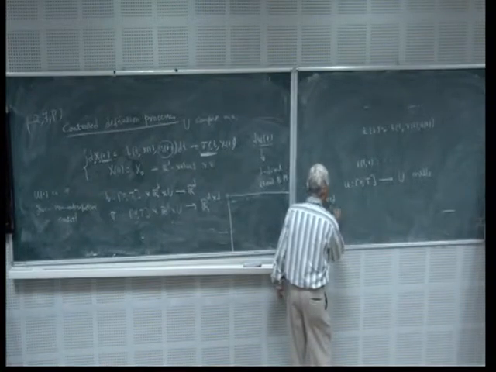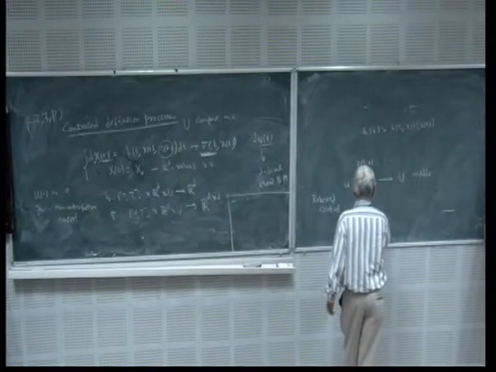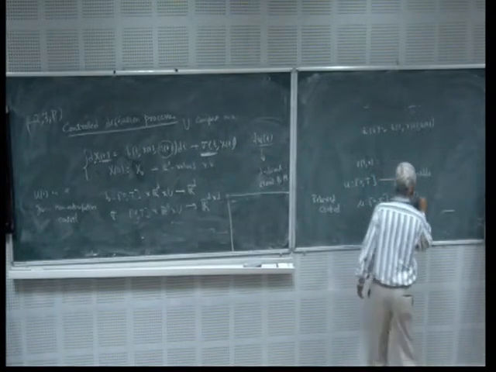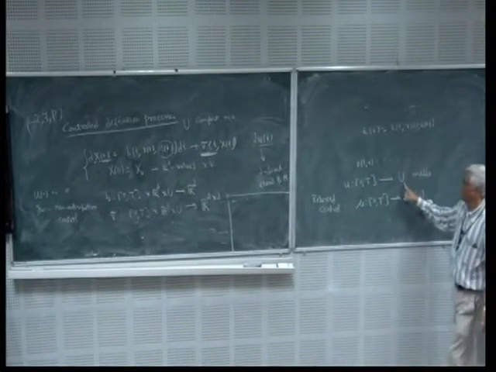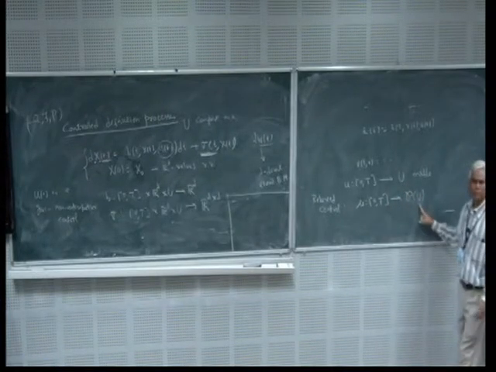In the relaxed control, instead of u I will take mu. Mu is a measurable function from 0 to T into P(U). So instead of u I am taking P(U), probability measures, right.